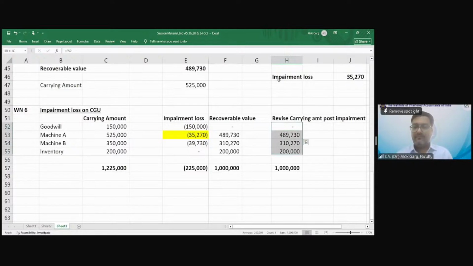Is that clear? Yes, sir. यहाँ तक कोई problem? Any problem till now? No, sir. Okay. So let's go further.